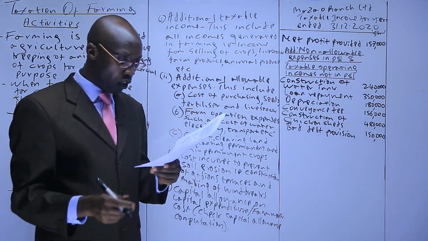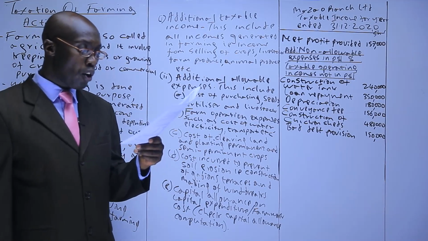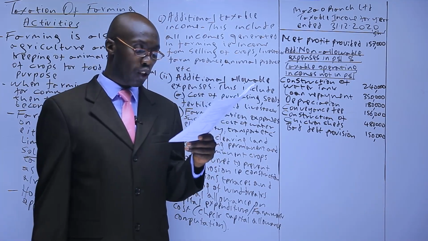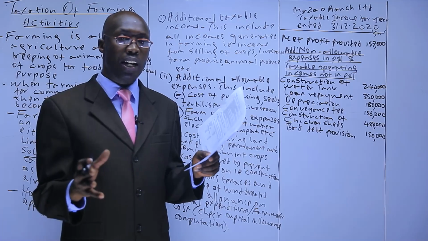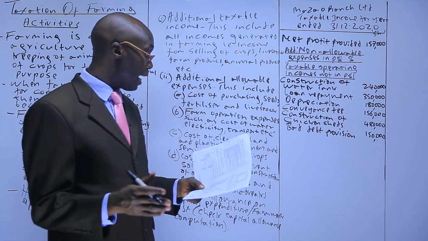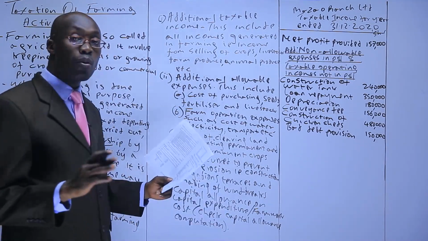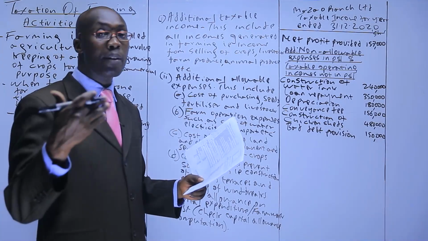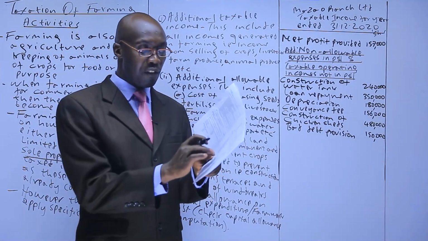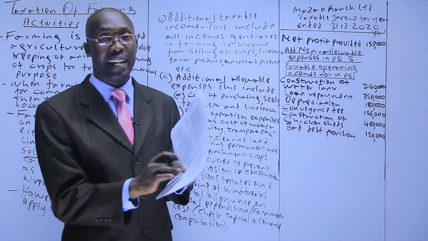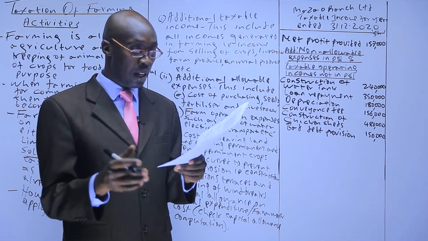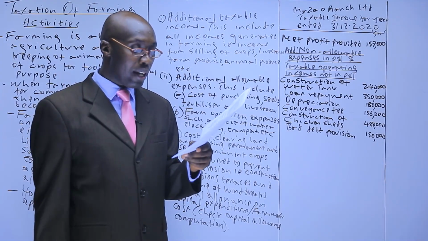We start with the additional information, number 1. Farm work acquired on 1st July 2020 comprises the following. Now, farm work, that's a fixed asset. We said here, it's a capital expenditure. We don't allow capital expenditure. We claim capital allowance. But those expenses, if you look at them keenly, they are not in the P&L, so we cannot touch them.